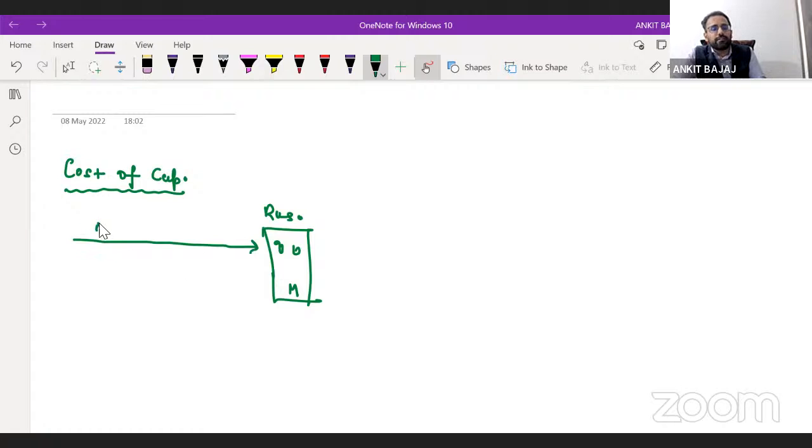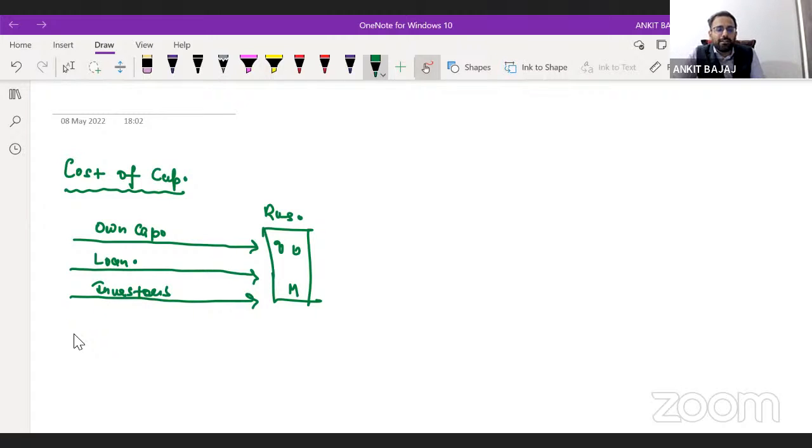You can invest your own capital, which means you can invest money from your own pocket. Otherwise, you can borrow a loan from banks, which is another source. Once your company has matured or you have great business ideas, you can attract investors and raise money from them. Or once your company is an old company and doing pretty well, you can raise money by issuing shares to the public.